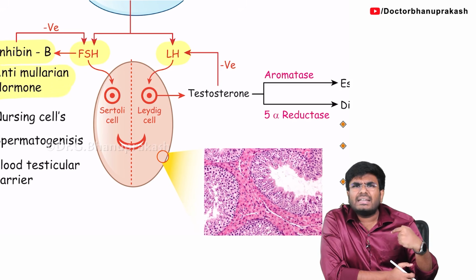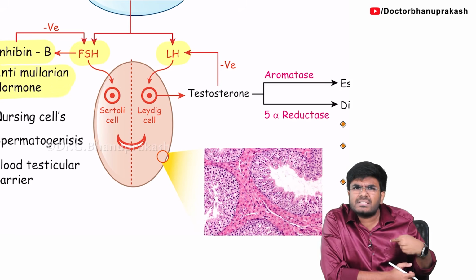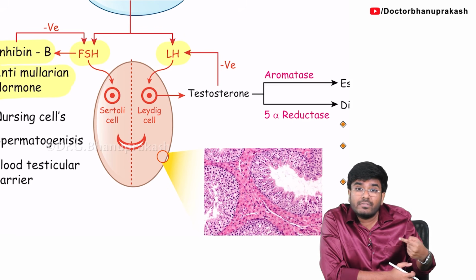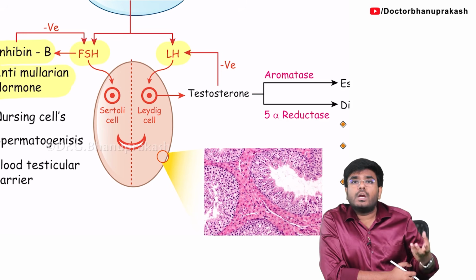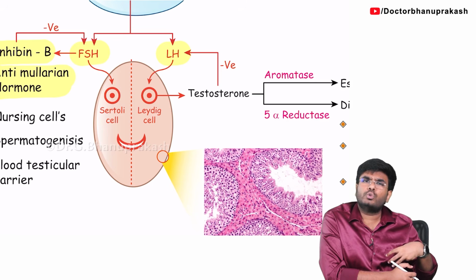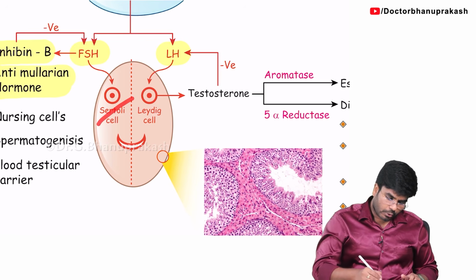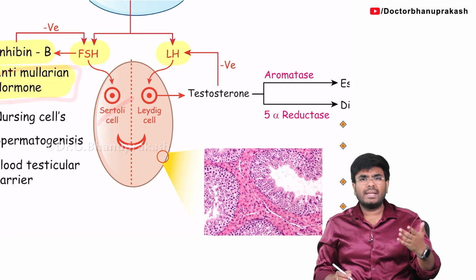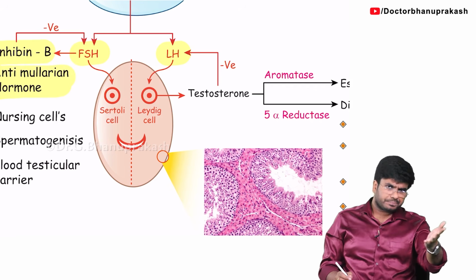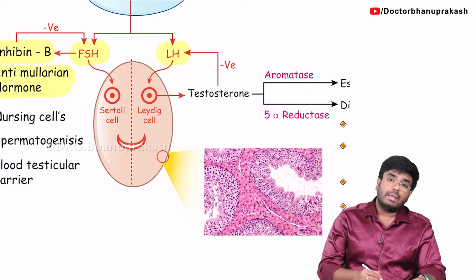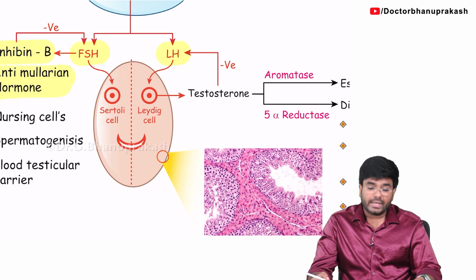Do you want the development of the Mullerian duct in males? The Mullerian duct forms the fallopian tubes, uterus, cervix, and upper one third of the vagina. Do you want a Mullerian duct to develop in males? No, definitely not. A male's testis, especially the Sertoli cells, is going to produce the anti-Mullerian hormone, which will cause the involution of the Mullerian duct. So, inhibin B is coming and anti-Mullerian hormone is coming.